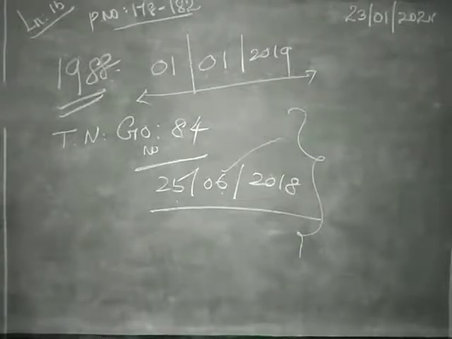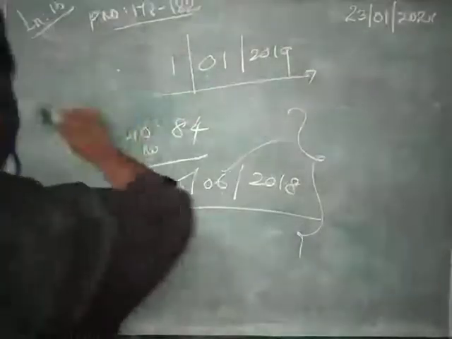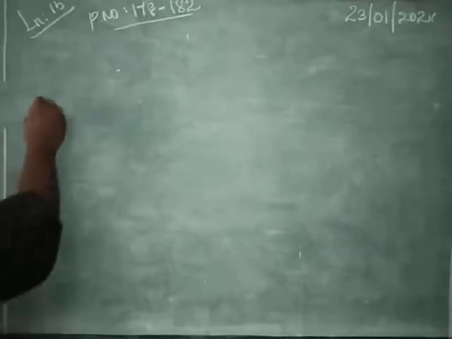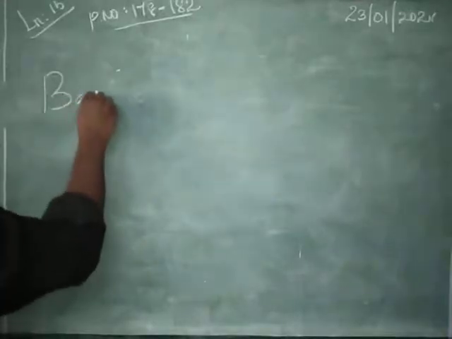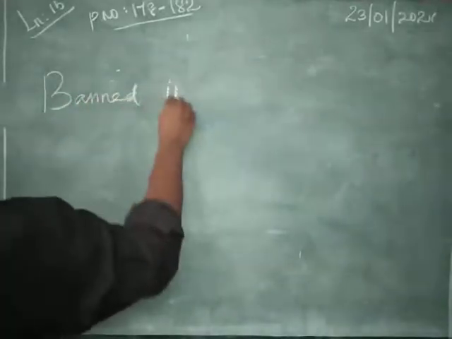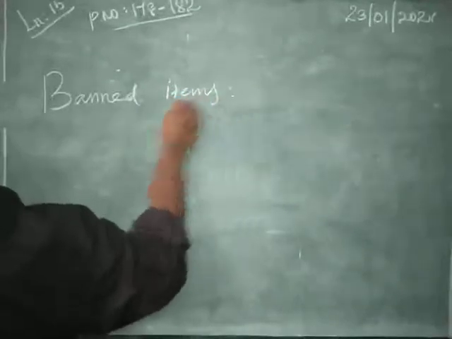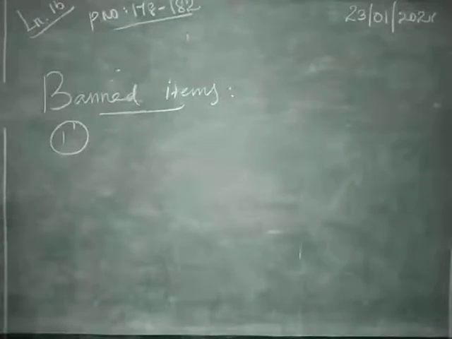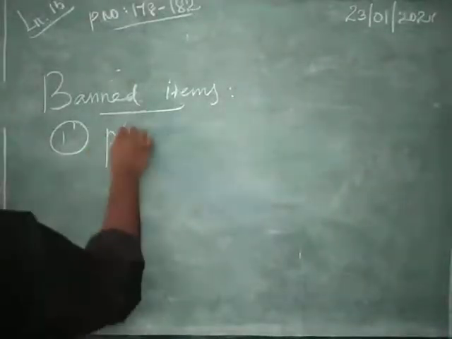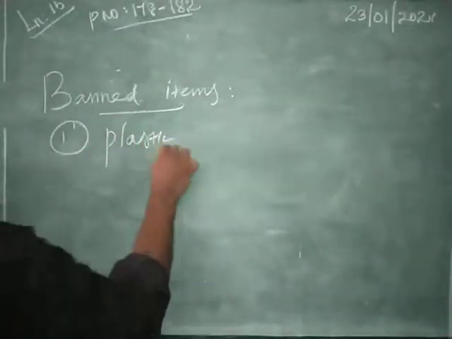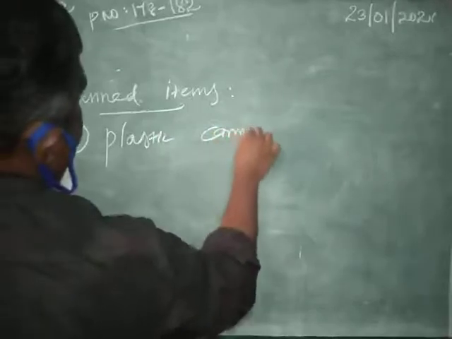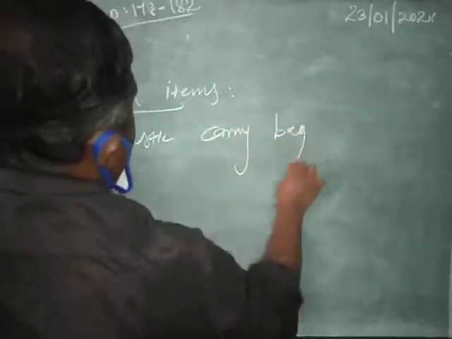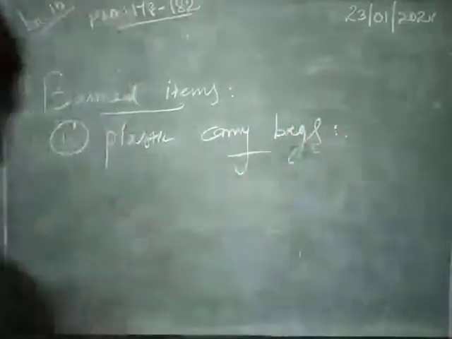Next, banned items. What is meant by banned items? Items that we cannot use. What are the items they have stopped? First one, plastic carry bags. Why have they stopped them?